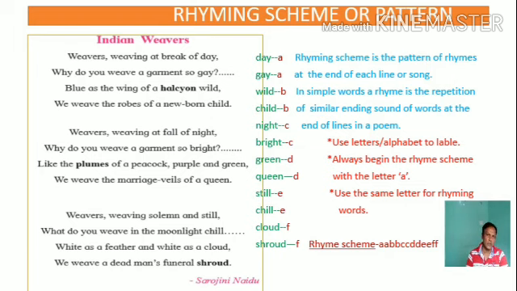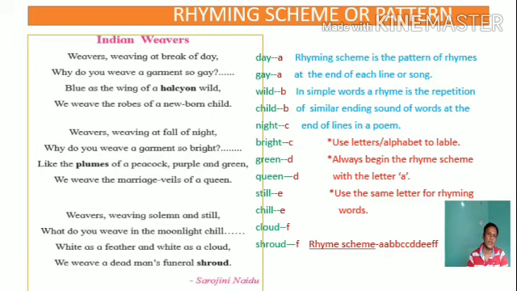We should keep in mind certain things while writing down the rhyming scheme of a poem. Number 1, we should always remember that a rhyme scheme is written by using the letters A, B, C, D, E, F, G, H, I, J up to Z. We have to use these letters only. Number 2, we should begin the rhyming scheme always with the letter A, because A is the first letter of the alphabet. And number 3, we should use the same letter for the rhyming words.